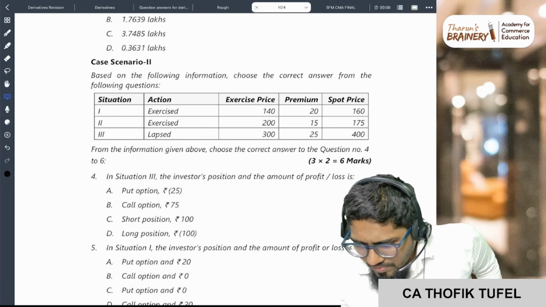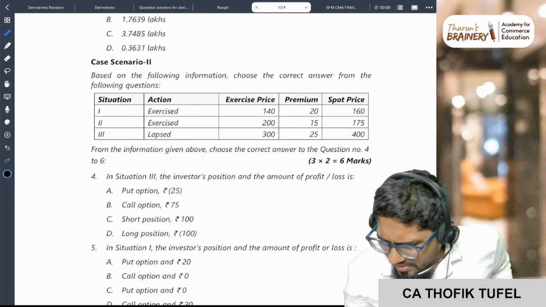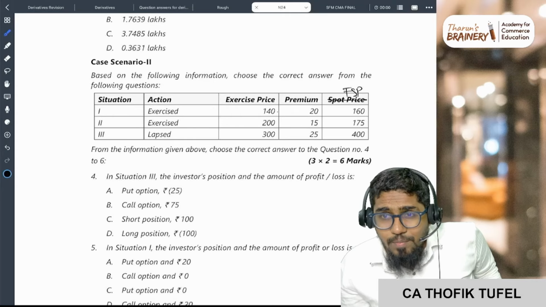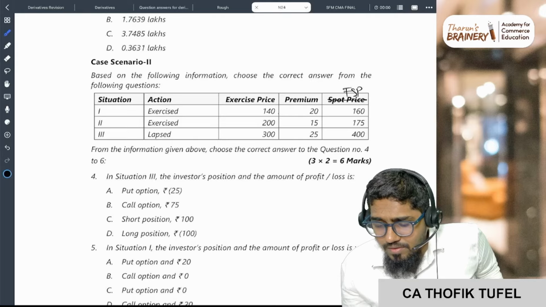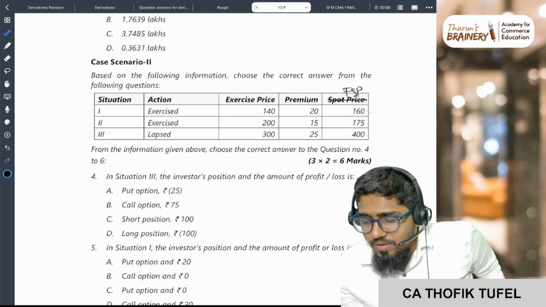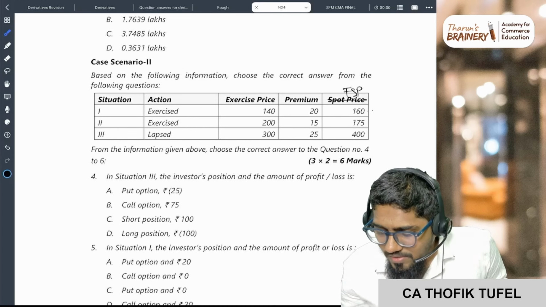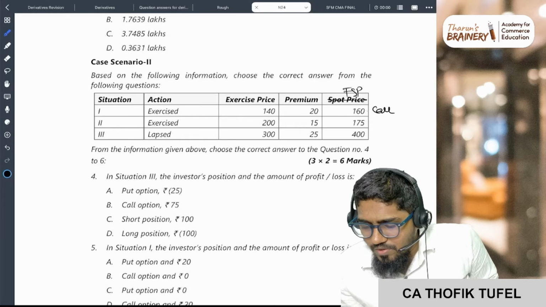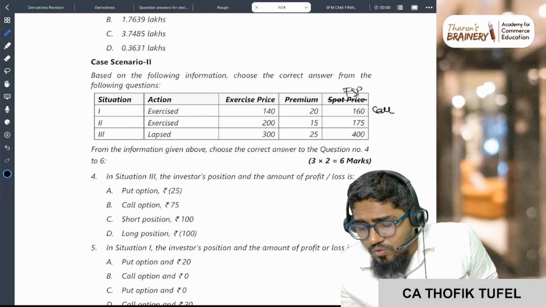Anyways, I have the right to buy at 140 if my maturity price is 160. So will I exercise or lapse? If it is a call, I will exercise, correct? And I am exercising, which means it is a call option. I have the right to buy at 200.